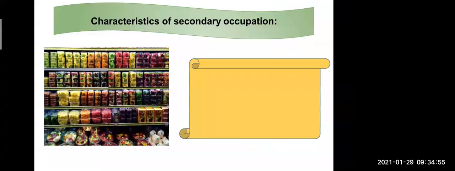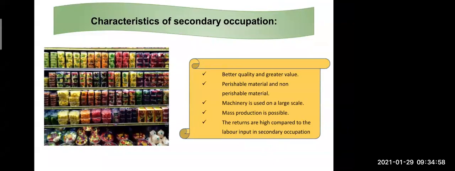Okay, now we are going to see the characteristics of the secondary occupation. Better quality and greater value. This we know, that after finishing the product, the quality of that product is increased, and greater value means the price also increases. Now for example, the second point we will see is perishable material and non-perishable material. See now, perishable material and non-perishable material and better quality and greater value are correlated.